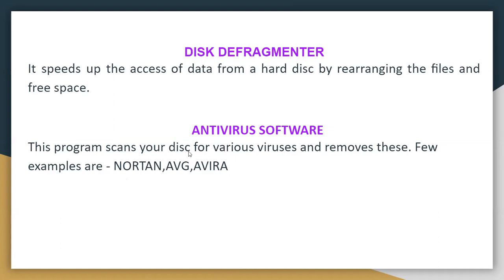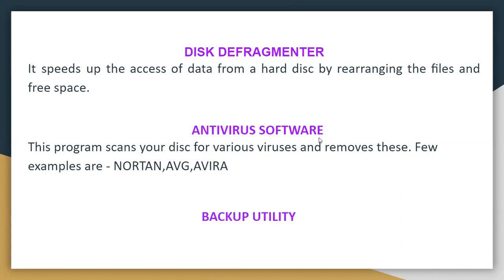Scan the disk and remove the virus. The function of the disk defragmenter is to speed up the access of data, and antivirus software will scan the disk for various viruses and remove them. Which are the antivirus software? Norton, AVG and Avira. Now disk defragmenter is clear to all of you and antivirus software is also clear.